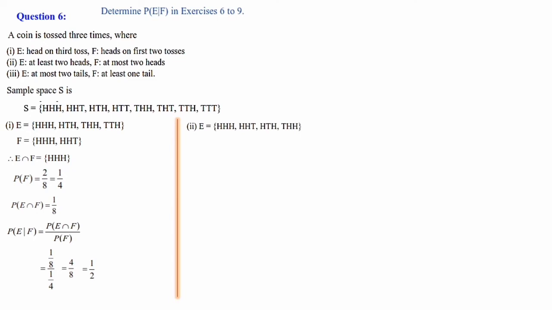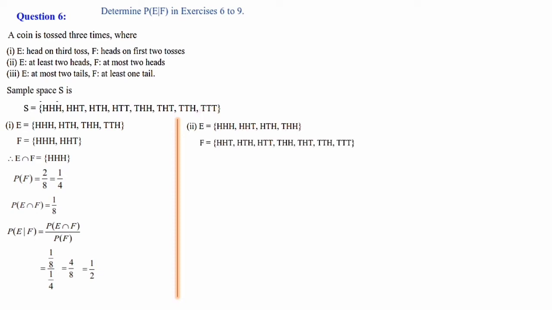Then we'll go with the second question. E, at least 2 heads. At least 2 heads means minimum 2 heads. Minimum 2 heads in the sense 3 heads also can be taken. So HHH is one element, and here HHT, at least means minimum 2 heads. Only one head we cannot take. So here HHT is taken, HTH is taken, then here THH is taken. The remaining all are having only one head, so these elements we cannot take. Here there is no head, that also cannot be taken. So there are 1, 2, 3, 4 elements.